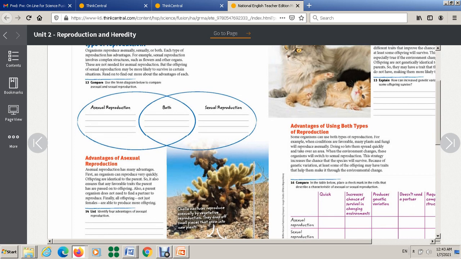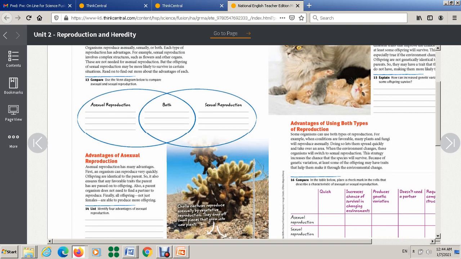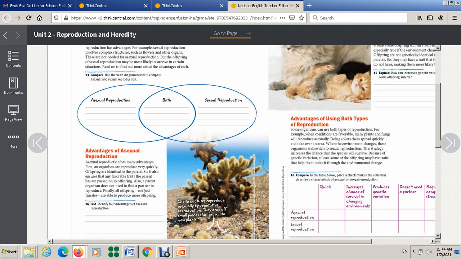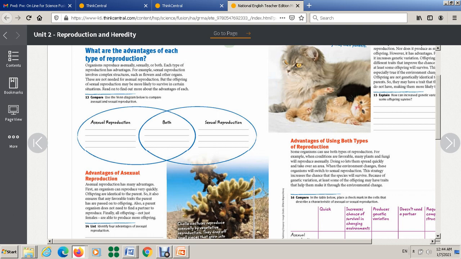Let's continue here to identify four advantages of asexual reproduction. What are the advantages? Let's write them. We already wrote them, but I'm going to repeat them again. Or actually, I'm going to show you the answer for this one. I'll mention them, then I'm going to show you the answer. Asexual reproduction is quick, ensures offspring inherit favorable traits from the parents, doesn't require a partner, and all offspring can reproduce. Okay, I'm going to write the answers, but first let's discuss question 15.